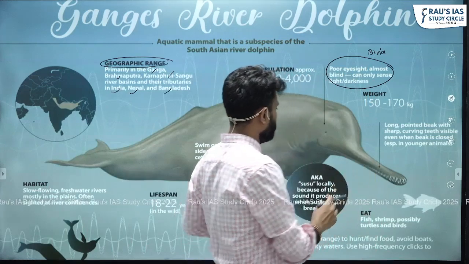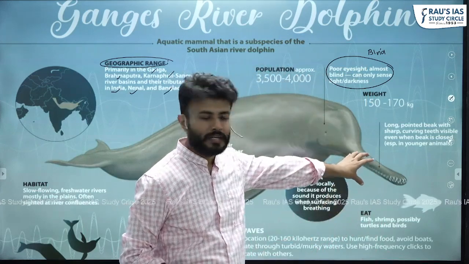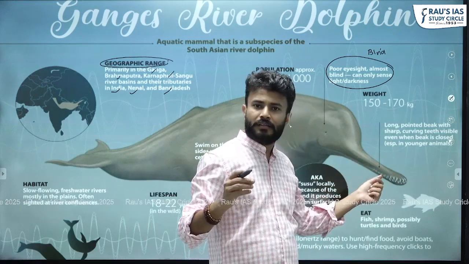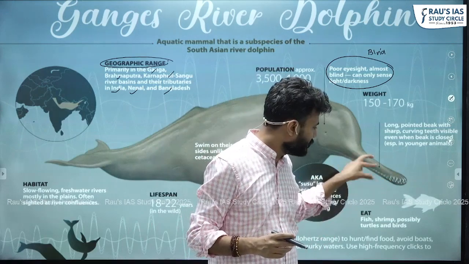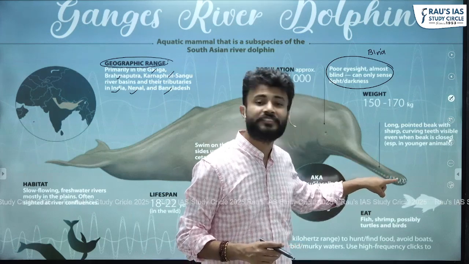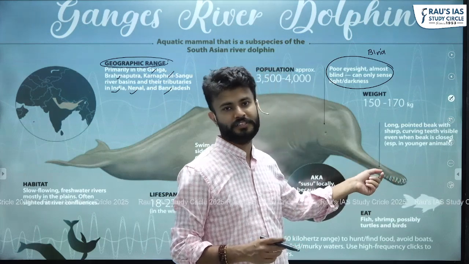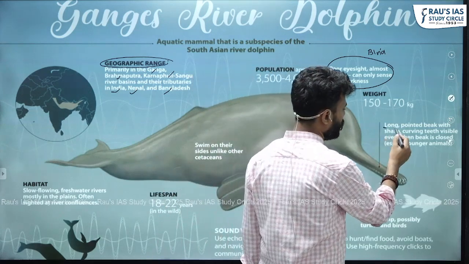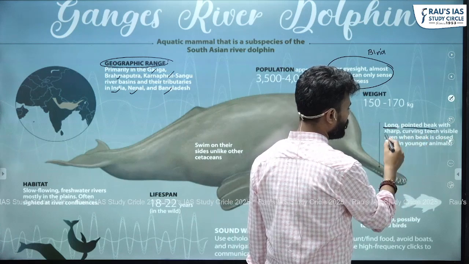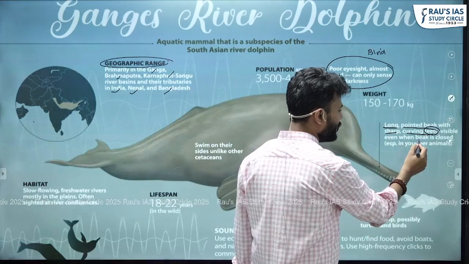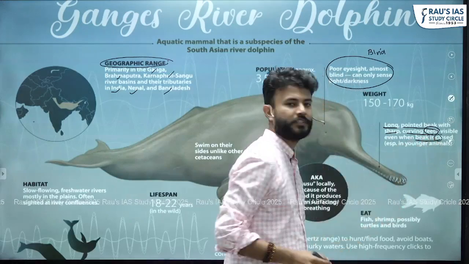So this is the mouth of the dolphin, and you can see the nose of the dolphin. This mouth is closed, but still you can see the teeth of these dolphins. So this is a specific feature of Gangetic dolphins. It says that it has a very long pointed beak with sharp curving teeth visible even when the beak is closed, especially in the younger animals.